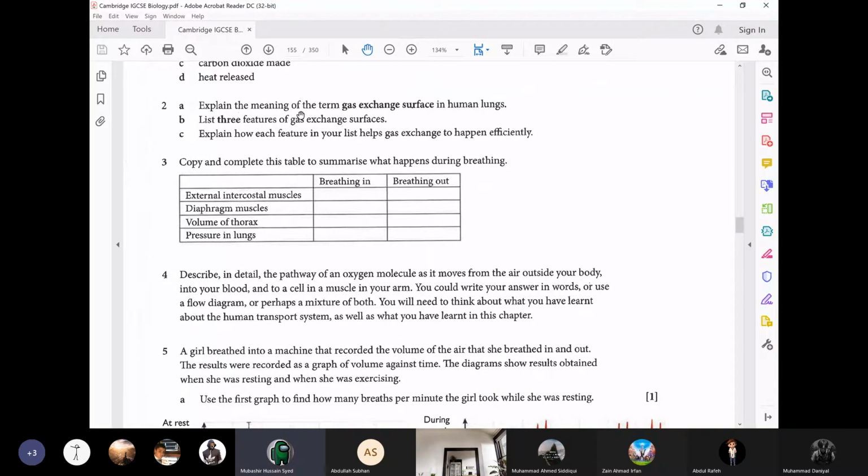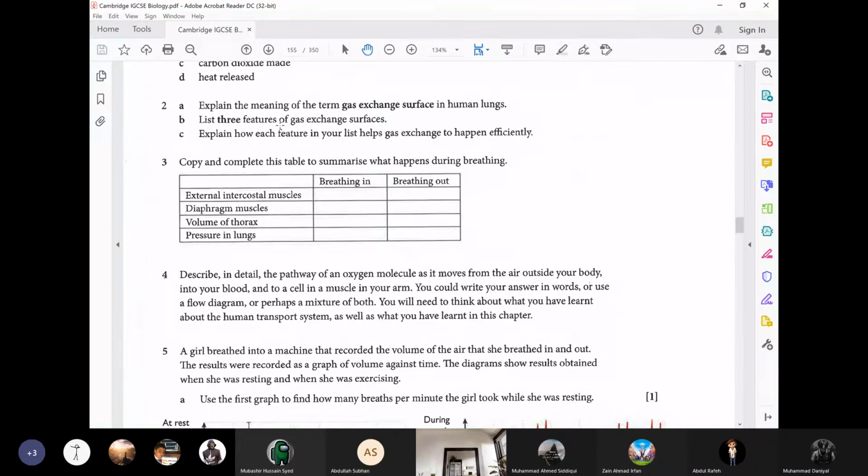Question number 2A. Explain the meaning of the term gas exchange surface in human lungs. Now, boys, the alveoli are called the gas exchange surface because that is the place where the oxygen enters into the blood and carbon dioxide leaves the blood. So gases are exchanged over there. So that's why that is called the gas exchange surface. Understood, boys? Yes, sir.